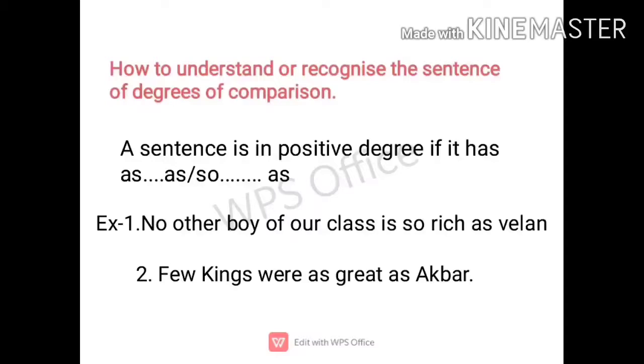So here the examples are: No other boy of our class is so rich as Velen. Here "so" and "as" are used along with "rich", which is an adjective in between. And the second one: Few kings were as great as Akbar. Here "as" along with one adjective in between, that is "great", and then again "as". So this kind of sentences are of positive degree.